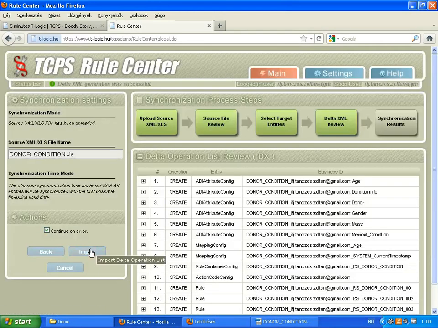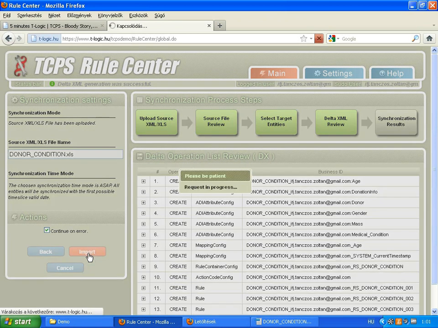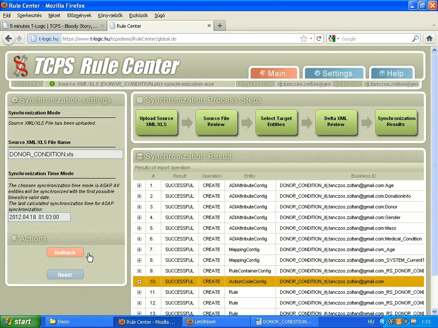Now let's simply upload the rule to be installed and let's walk through the installation steps using the default settings. We can execute the installation by clicking the Import button. Obviously, the Rule Center permission rules are TCPS rules. The administrator's permissions of the rule store can be controlled easily using TCPS. Please notice that the interface indicates from which point in time the installation will be effective. The rule can be tested only after that.